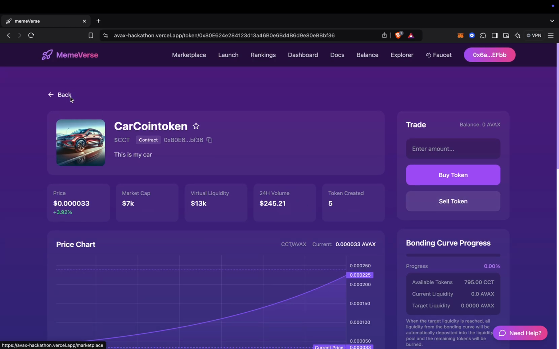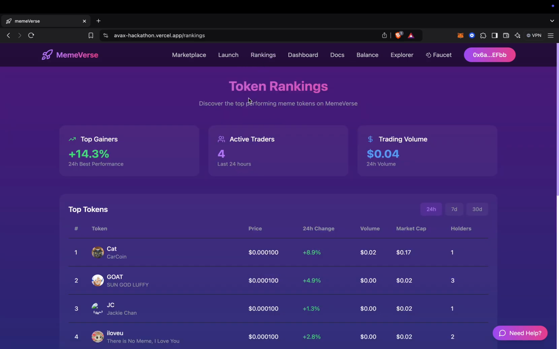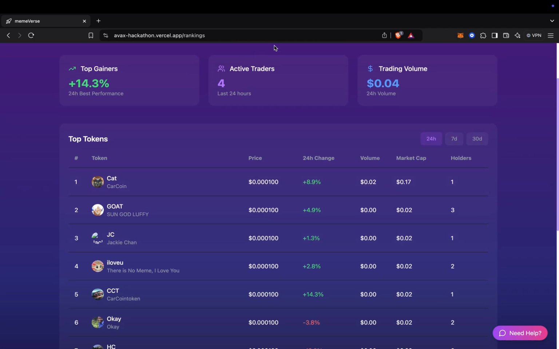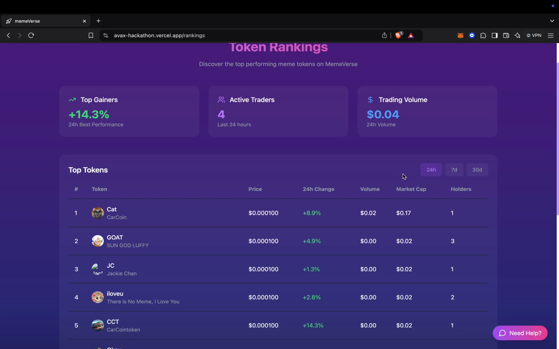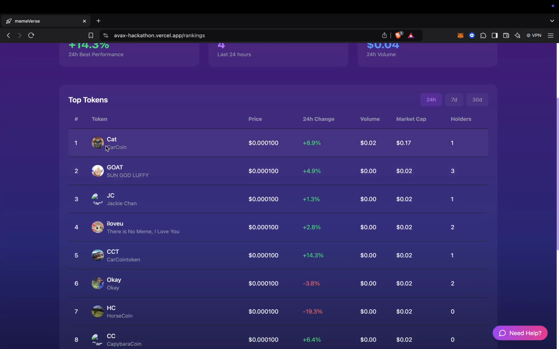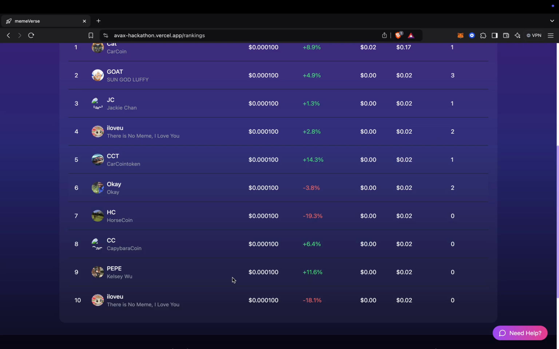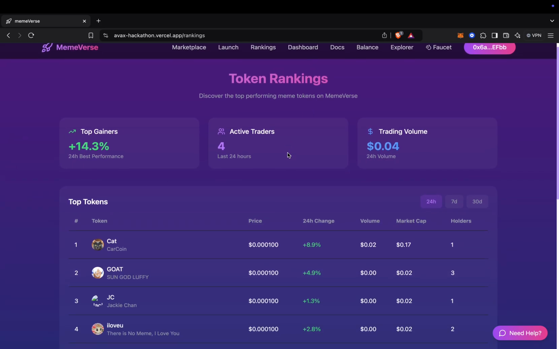So this is how the token looks on the marketplace, and then we can also see certain rankings. This will rank some of our tokens: some of the top gainers who had the best performances, how many traders are actively buying and selling tokens, and how much volume of money has been traded. Here we can see car coin, or the cat, has had the most positive change in the last 24 hours, the volume, the market cap, and the number of holders. And the worst one has been "I love you", which is at -18. So it gives you a ranking of the top performing meme tokens on the memeverse.